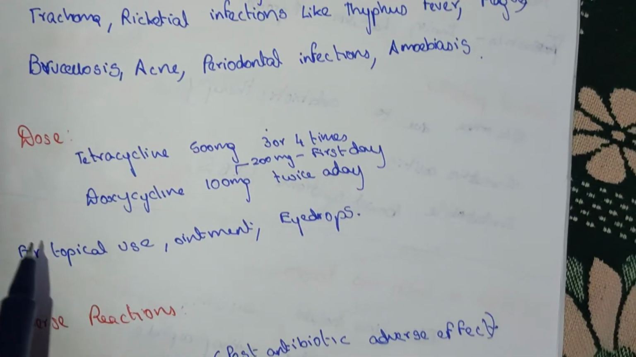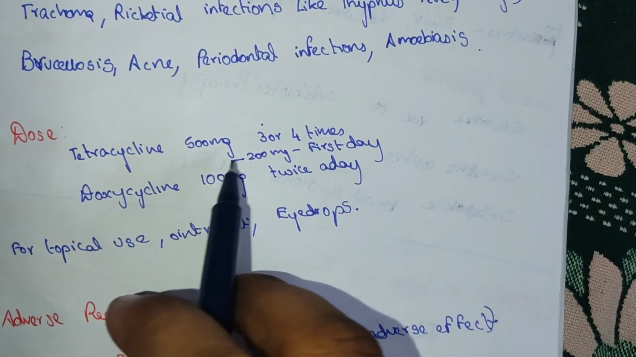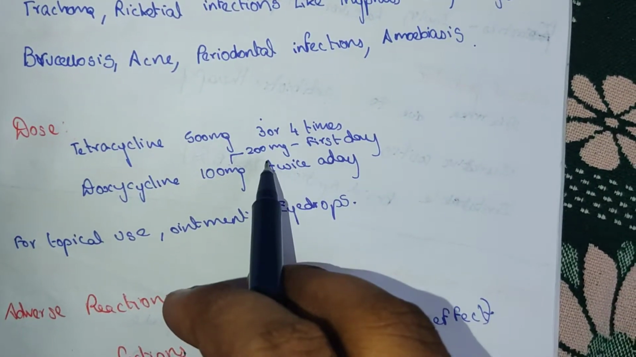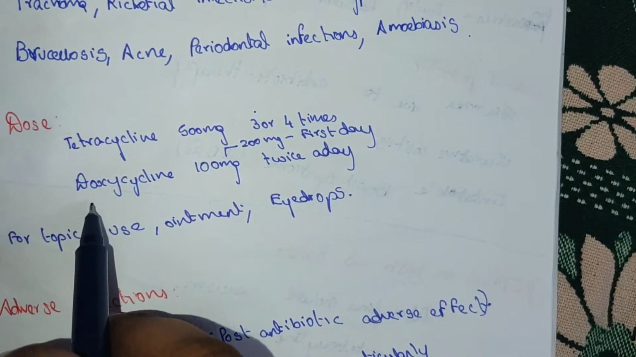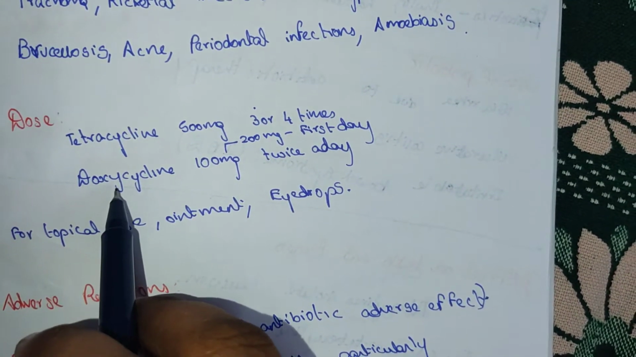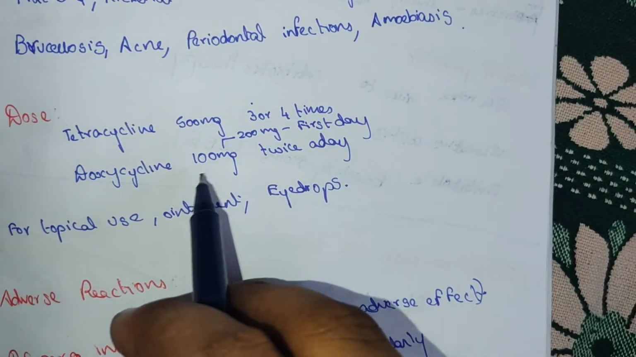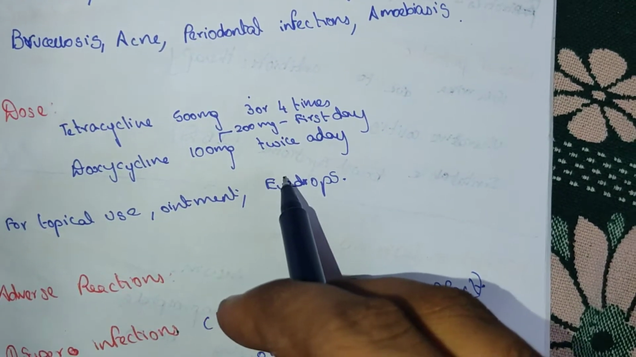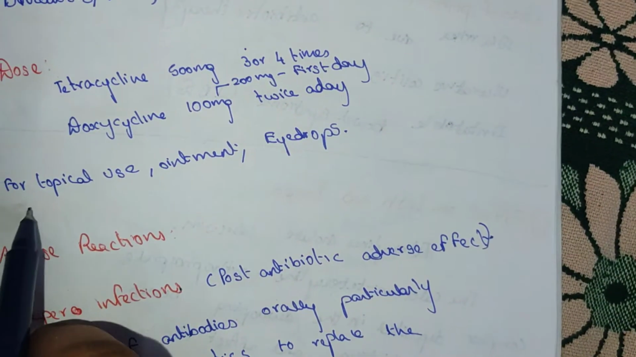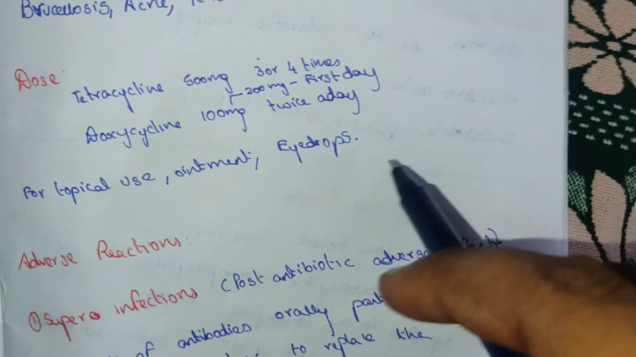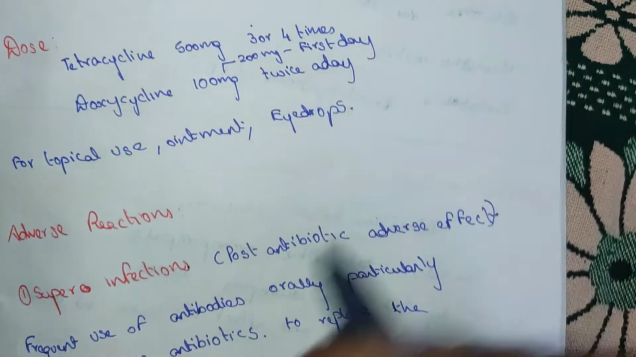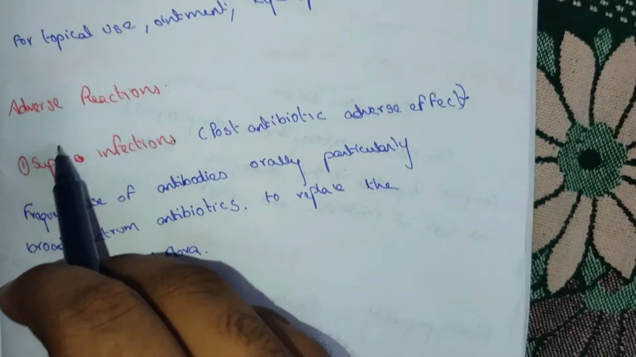Dose: tetracycline is given 500 mg, 3 to 4 times a day, and 200 mg on the first day. Doxycycline is given 100 mg twice a day. For topical use, we have ointment and eye drops of tetracycline. Adverse reactions.